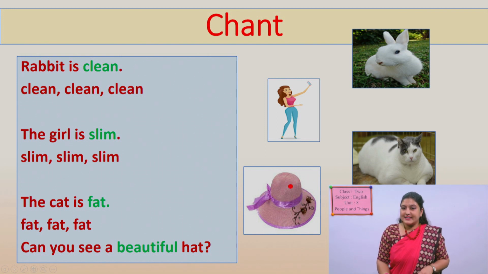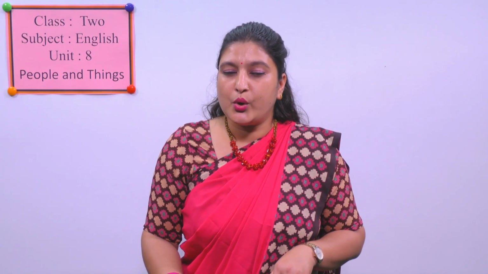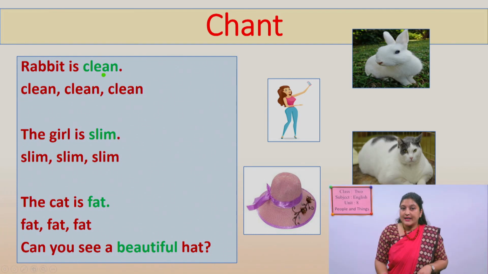Okay, this is the chant. You can practice it at home with the help of your senior. Look at the words that are green. Clean. The next, slim. Look here. Clean rabbit. Who is slim? The girl is slim. So, slim girl. Next one, fat.